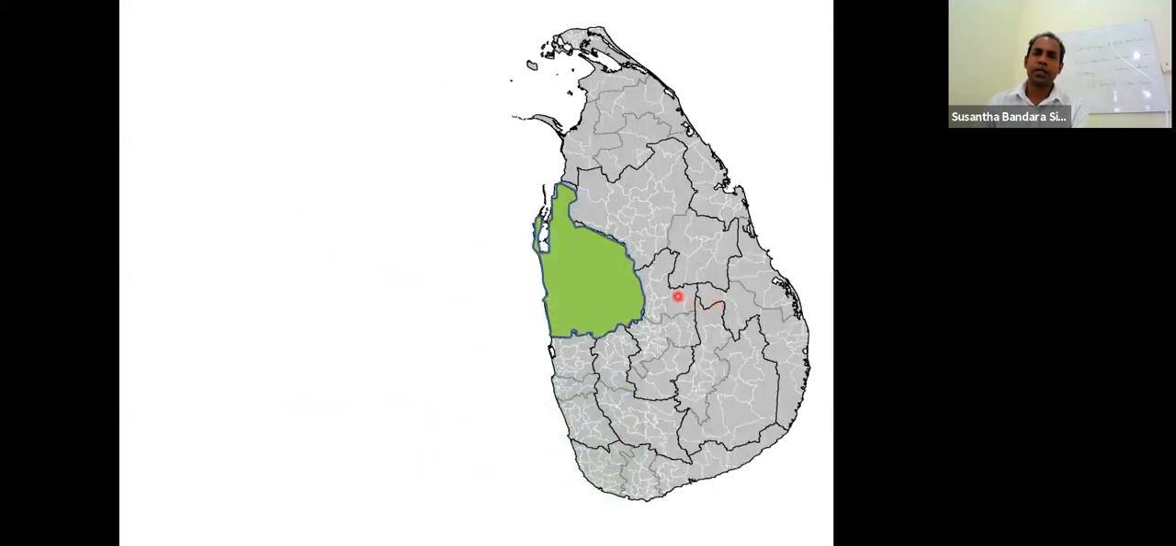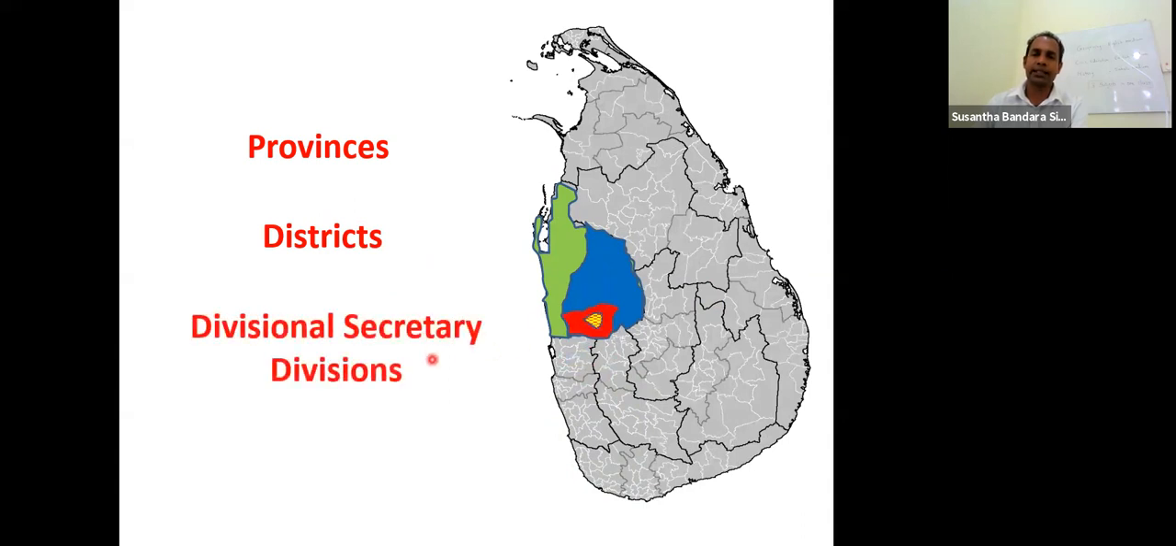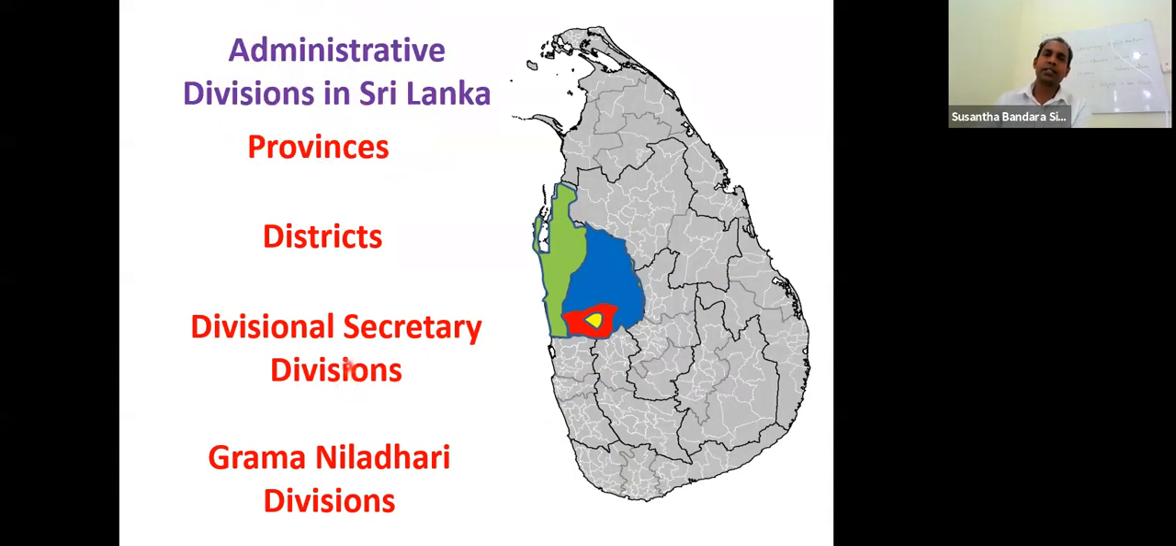Look at this one. This is a province, and this is a district, and this is a divisional secretary division, and this is a Grama Niladhari division. All these four together, the word I mentioned earlier, administrative divisions in Sri Lanka. How many administrative divisions? 4.